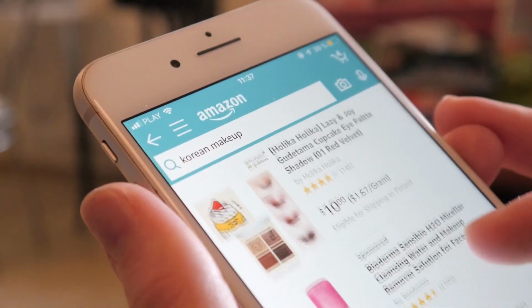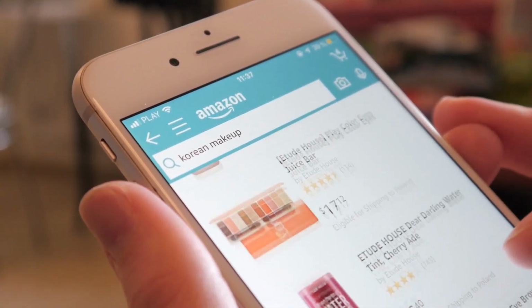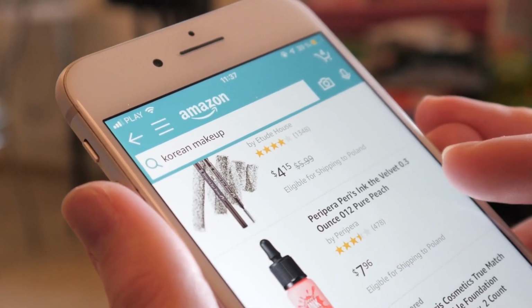If you find that you make the most sales at 8 a.m. on a Tuesday morning, then you should drastically increase your bids at that time. This will make sure that you are at the top of the search, versus Tuesday evening where you are converting 50% less than in the morning. Then you want to drop your bids down, because otherwise you're just spending a lot more money but not making as many sales. Your money is far better spent when you are prioritizing those times of day and those days of the week where you are most likely to get those conversions and make those sales.